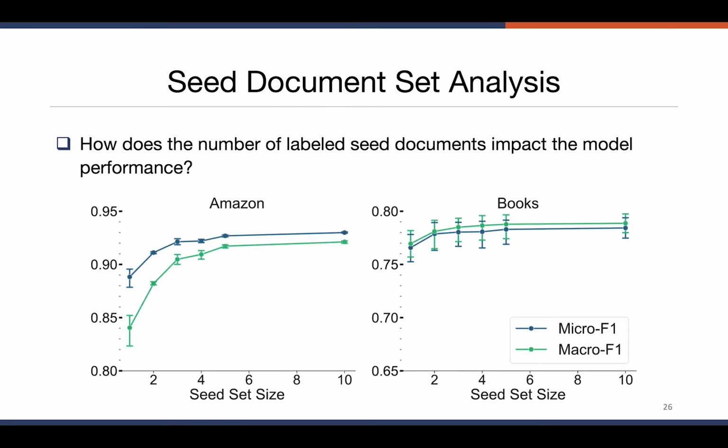In the final experiment here, we change the number of labeled documents and see how that impacts the model performance. As you can see in the figure down here, generally when the number of seed documents increases, the model performance increases. And you can also see the model variation through the error bars in the figures. You can see that although the model does have some variation, it does not matter much.